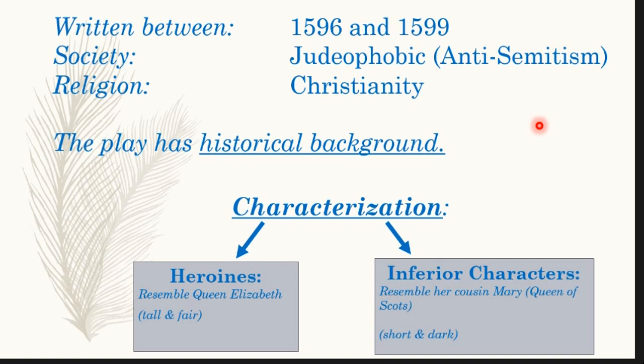The society was Judophobic. Anti-Semitism was there. Judophobic means disliking Jews, or an attitude towards the Jews. Anti-Semitism was common in Europe in Shakespeare's days. Religion was Christianity. Basically, Judaism and Christianity were not just religions in the 16th century. They were constructed as racial and national identities as well.